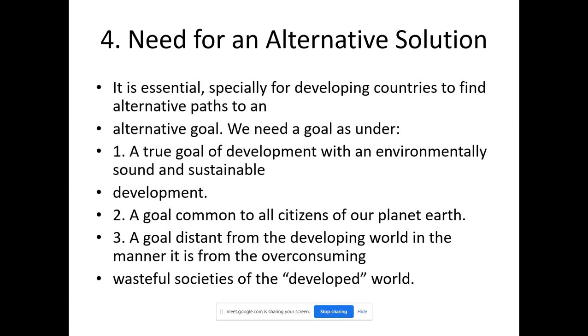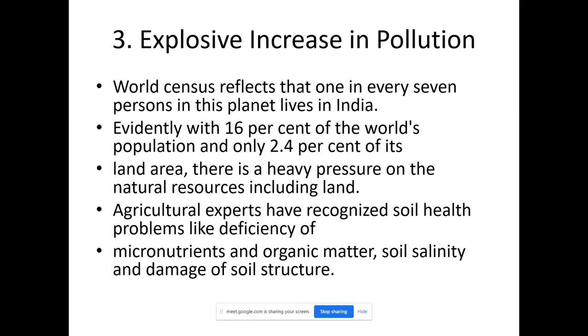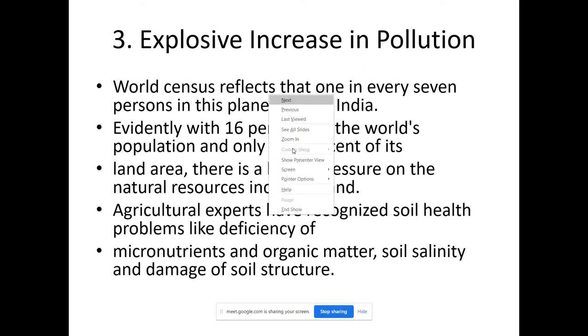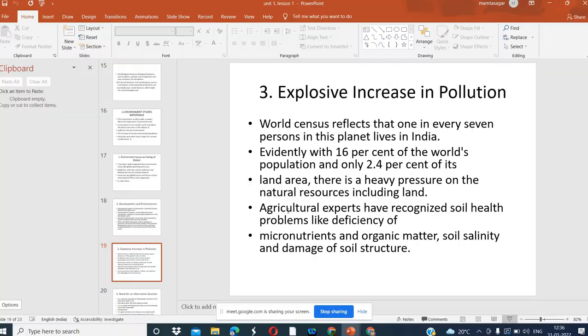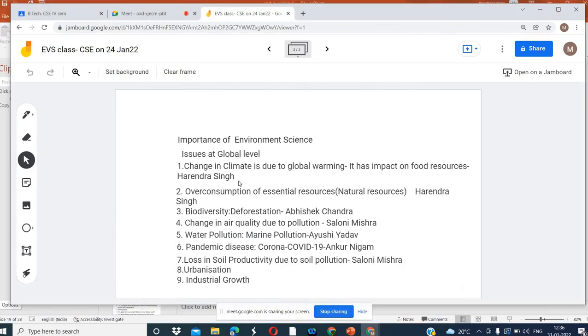So we need to think. Now you are able to understand the fundamental cause: increase in the population, then explosive increase in pollution. Why has the pollution been increasing? That is due to the global issues we are facing, because we are not able to solve this problem.